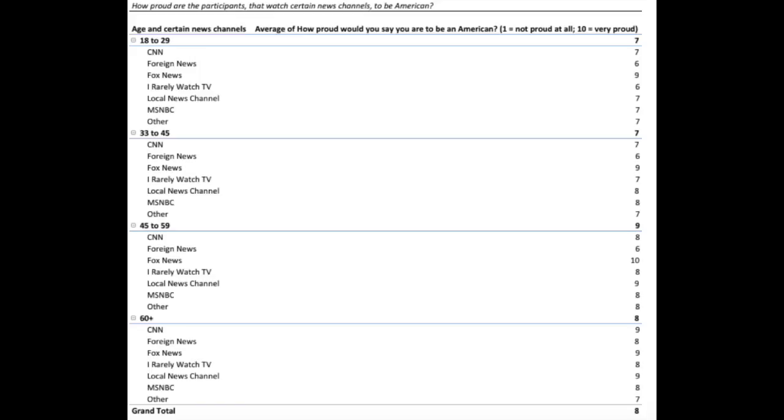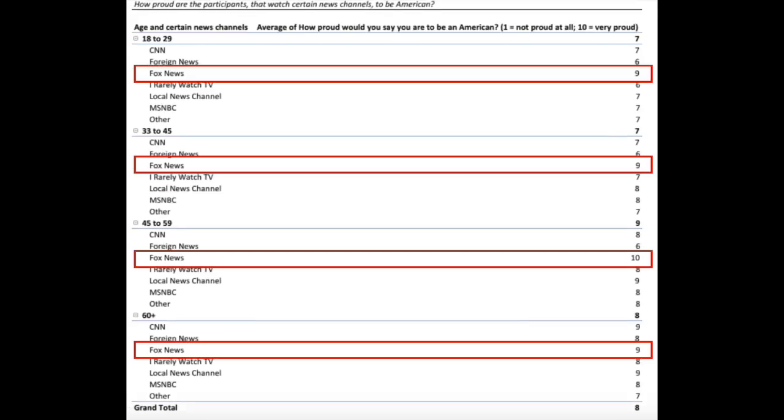because people who watch Fox News throughout all age groups seem to be very proud to be American, with a 9 for the 18 to 29-year-olds, a 9 for 33 to 45-year-olds, even a 10 for 45 to 59-year-olds, and another 9 for the 60-plus-year-olds. So Fox News watchers are proud to be American.